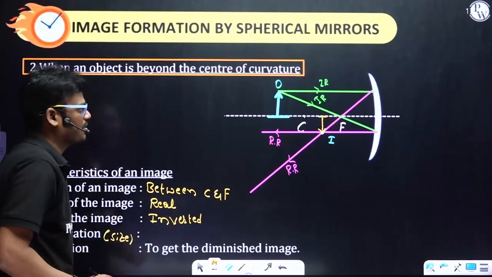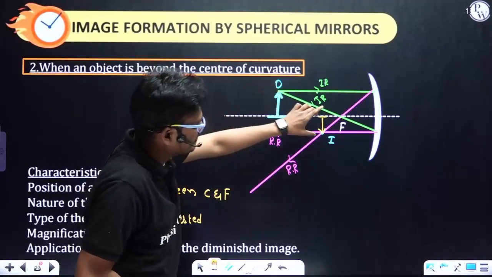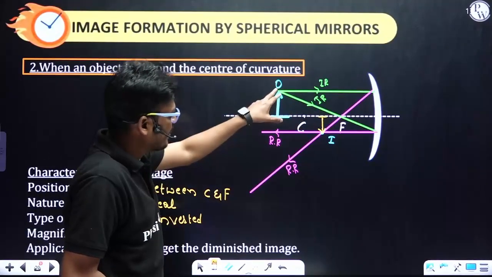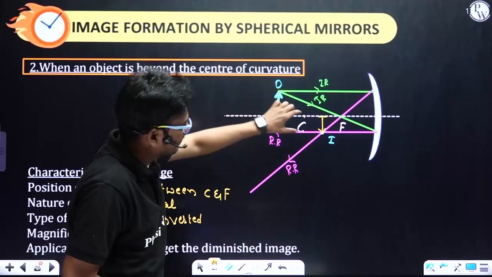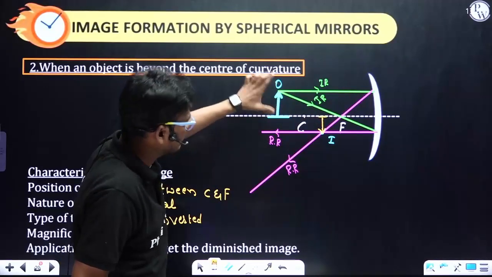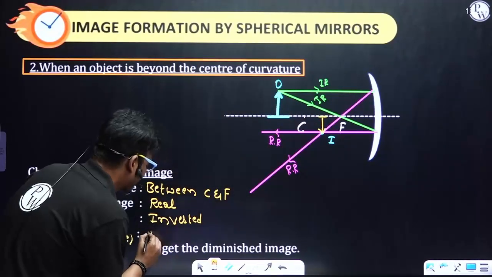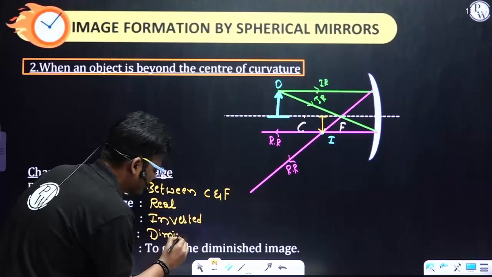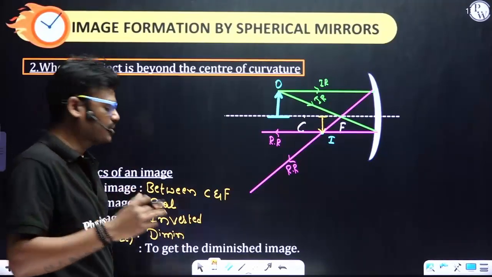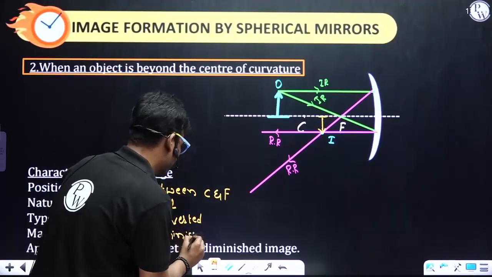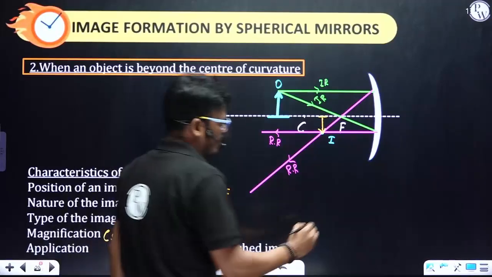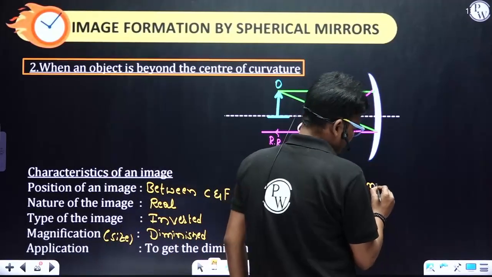Compare the size of the object and the size of the image. Comparatively, the size of the image is smaller than the size of the object. That means diminished. Instead of writing small size, you can call it diminished. So here I'll write diminished.